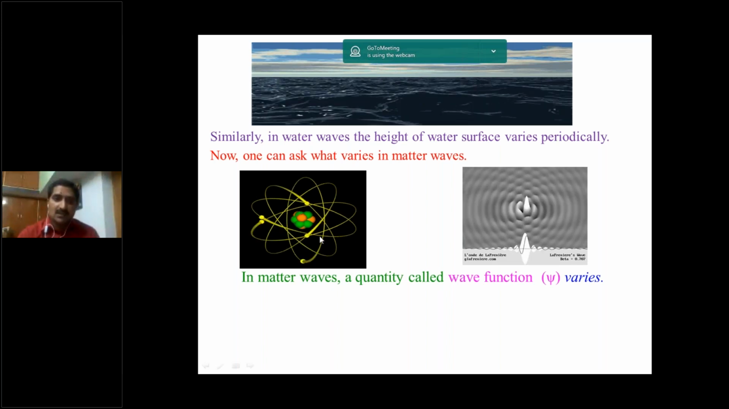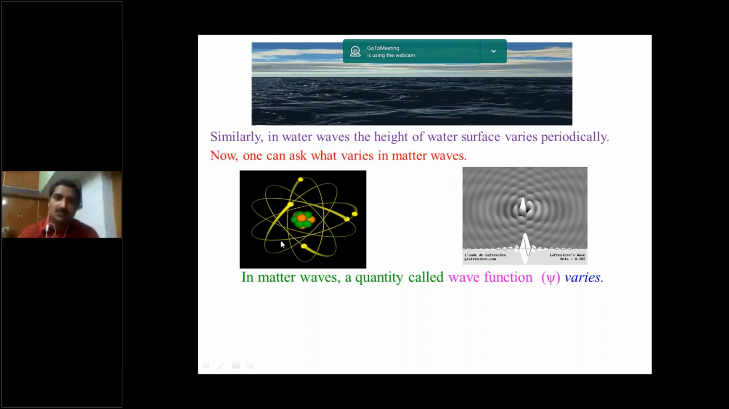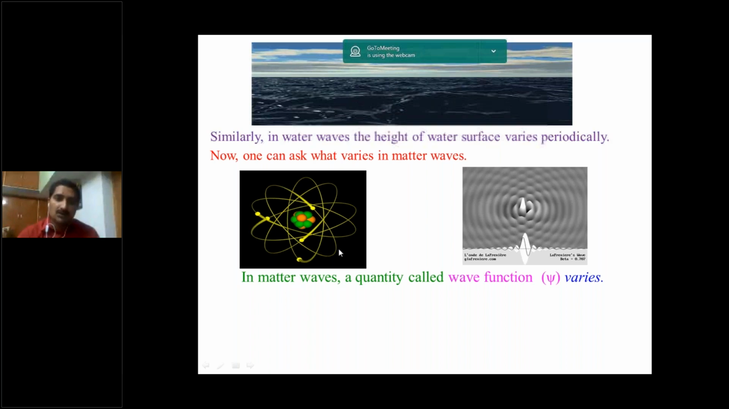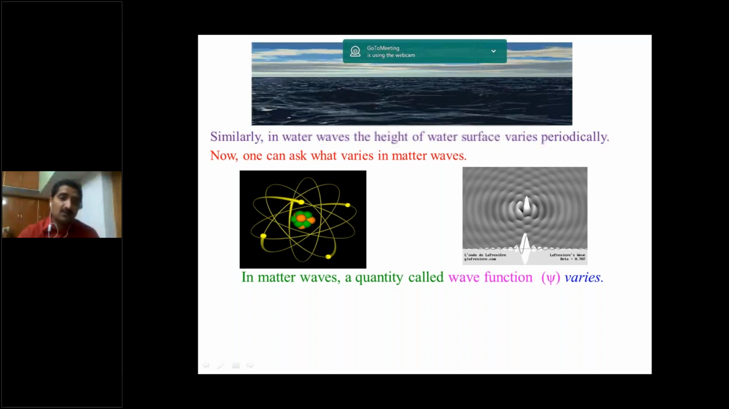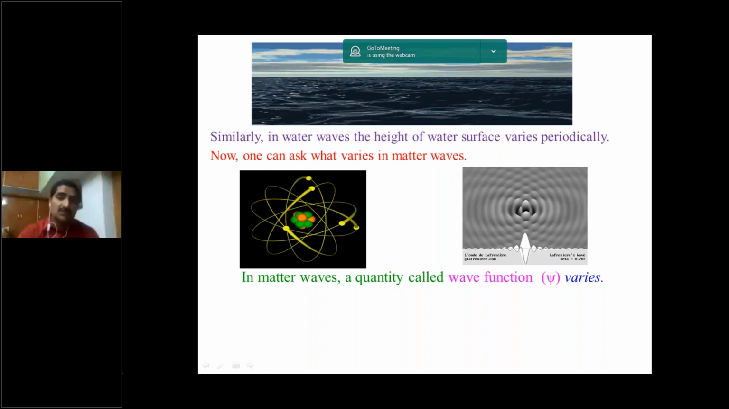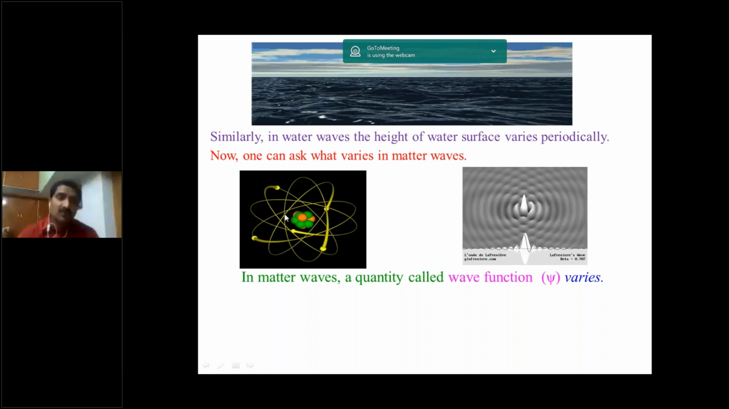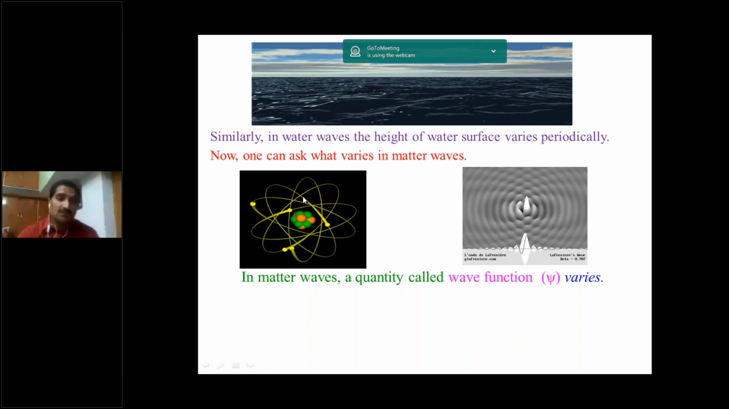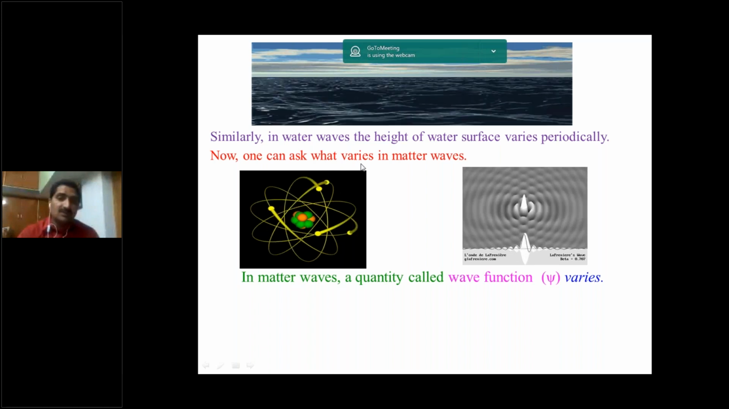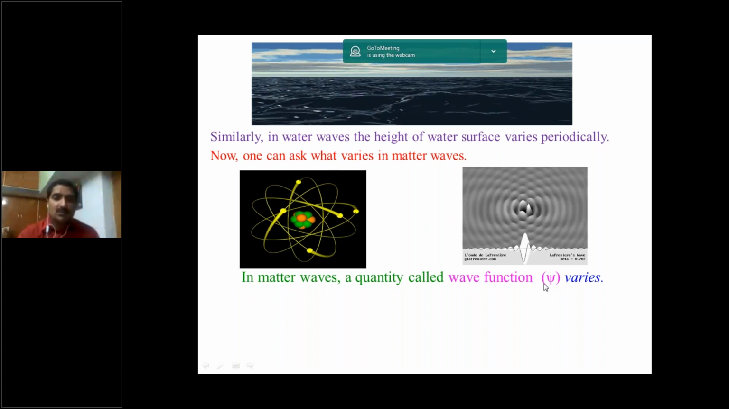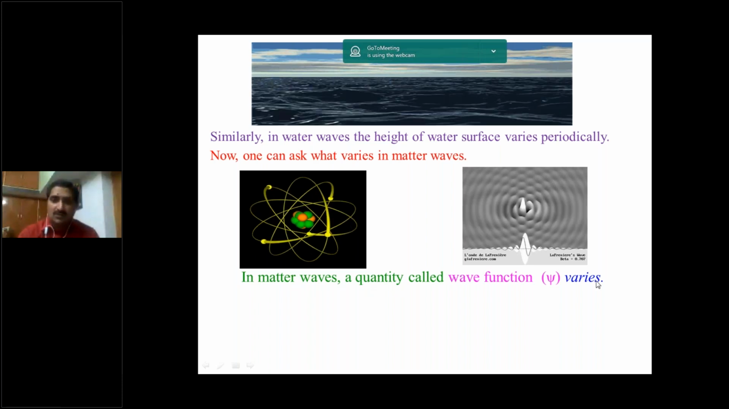Here, this is the positive charged nucleus. Around the positive charged nucleus, electrons are moving in their respective orbits. While the electron is moving, according to Bohr theory or according to de Broglie concept of matter wave, a moving particle is always associated with the wave. So that's why there is propagation of the wave in the orbit in the form of a wave. Those waves are called matter waves. In matter waves, the quantity that varies is called wave function psi. So in matter waves, a quantity called wave function psi varies. So these are the matter waves produced in the medium.